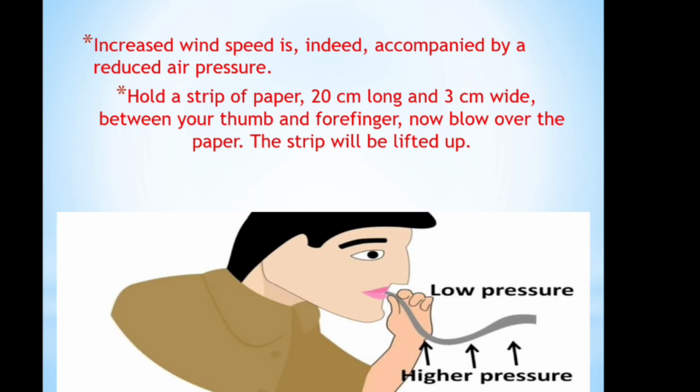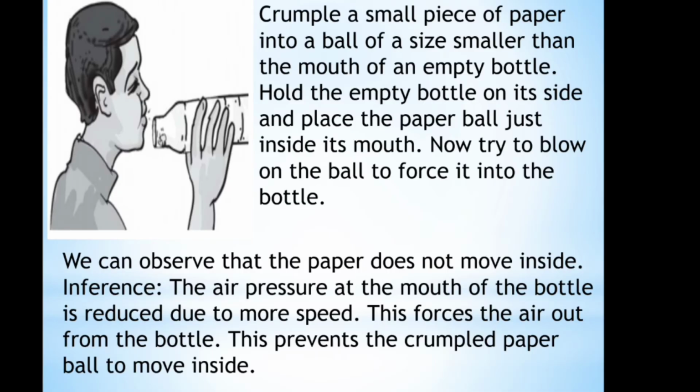So, how does it happen? Moving air reduces the pressure above the strip. Thus, the air pressure below the strip becomes more than the air pressure above it. This lifts the paper strip upwards. Understood? Another simple activity. To do this activity, you just need some paper and an empty bottle.